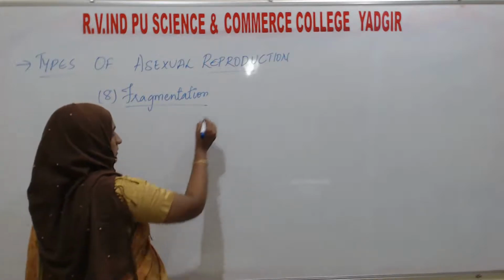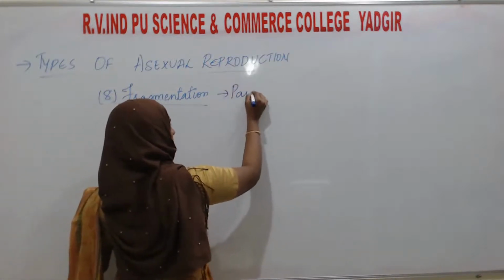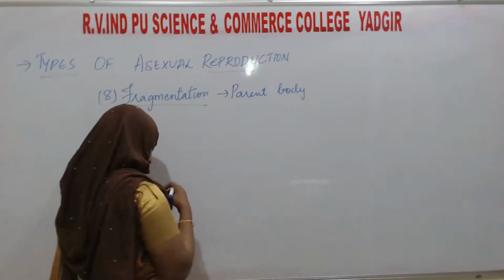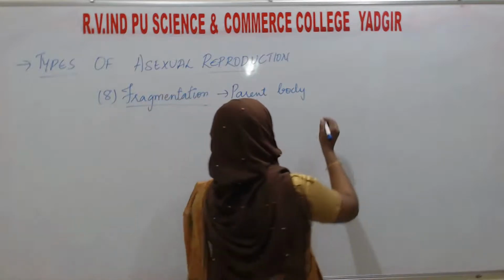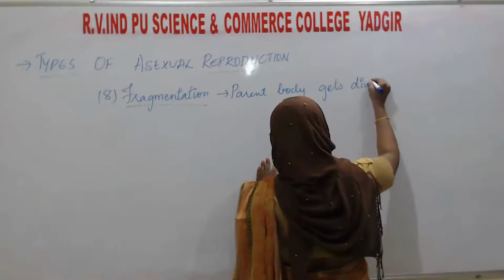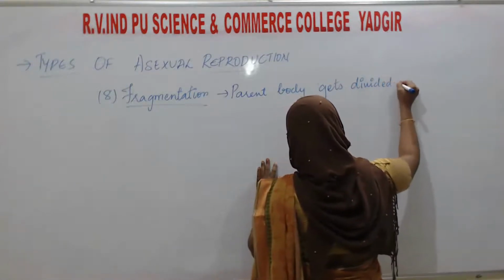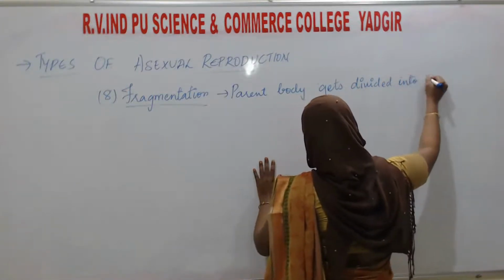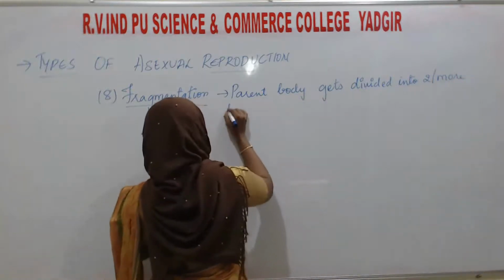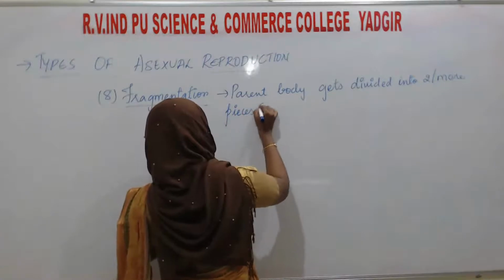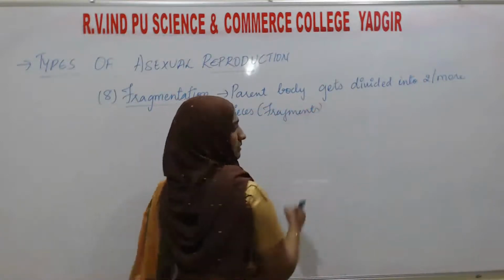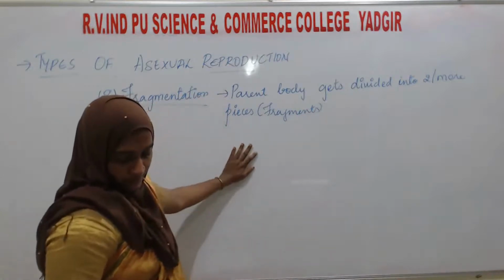Okay, so here the parent body gets divided into two or more pieces, which are also known as fragments.